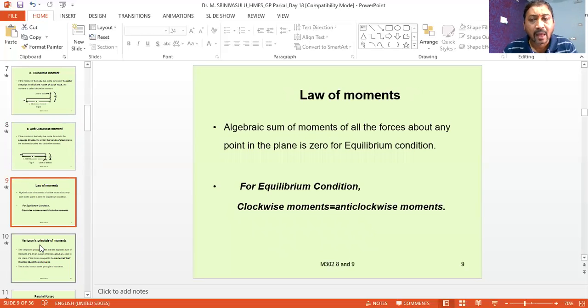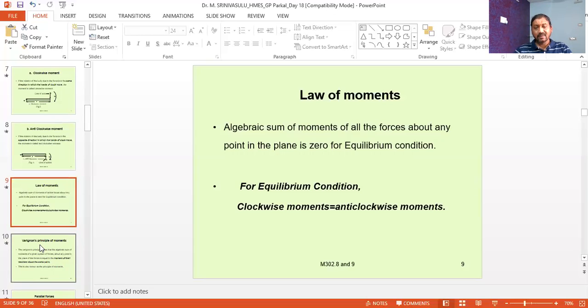Next, we'll go for the law of moments. The law of moments plays a very vital role in finding the unknown forces acting on a body when that body is in equilibrium condition, and it is applicable only when the body is in equilibrium. The law of moments states that the algebraic sum of the moments of all the forces about any point in the plane is zero if the body is maintained in equilibrium.